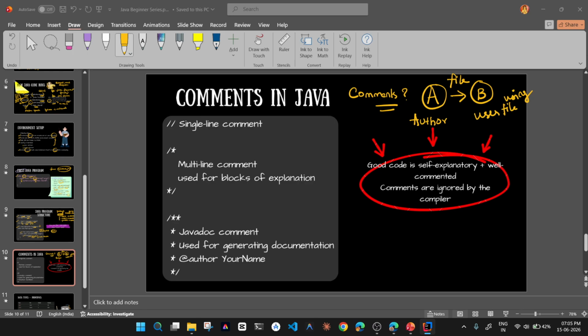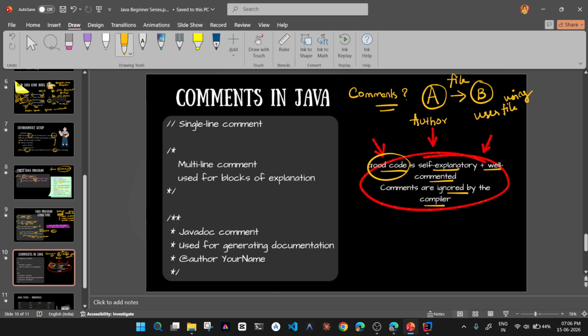So I can type it here as a comment. A comment is a good code. A good code is self-explanatory as well as well commented. We should learn from the code on our own, and it should also be well commented, so we need to understand from the comments too. Comments are ignored by the compiler. Usually the compiler will look at everything, but not the comment. It will ignore the comment.